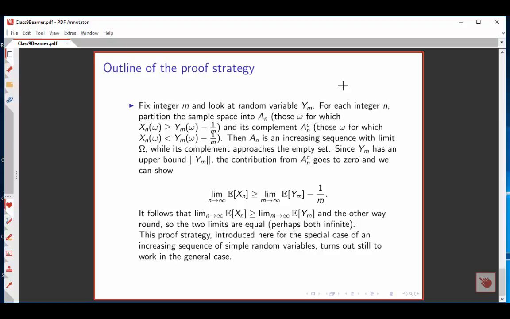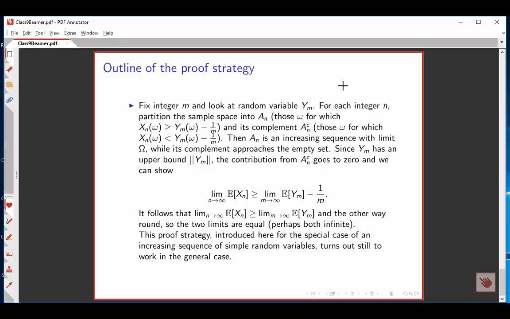We find that the limit as n approaches infinity of the expectation of x sub n is greater than or equal to the limit as m approaches infinity of the expectation of y sub m minus 1 over m. And as m approaches infinity, the 1 over m term doesn't matter, and we conclude that the expectation of the x sequence is at least as great as the expectation of the y sequence.